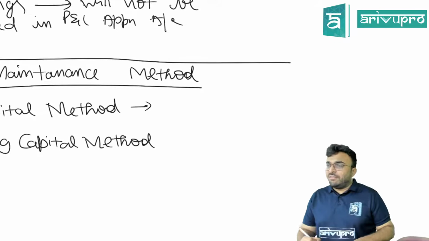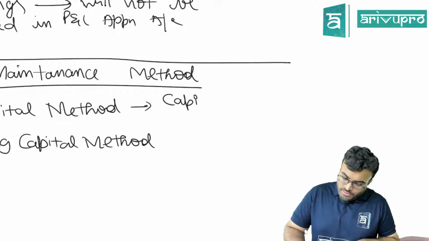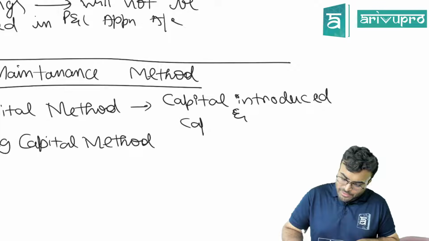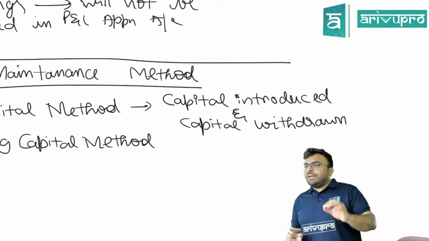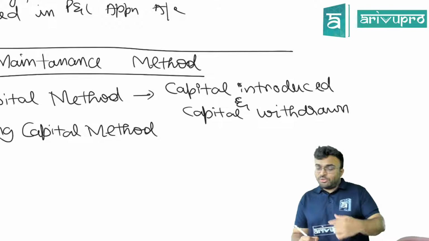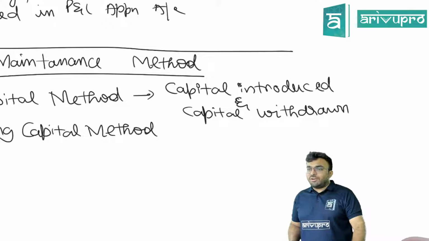Only two things will be entered into capital. What is that? Capital introduced and capital withdrawn. Only capital introduced and capital withdrawn will go into the capital account. Now you need to know the difference between capital withdrawn and drawings. Otherwise, you'll put drawings also into the capital account.